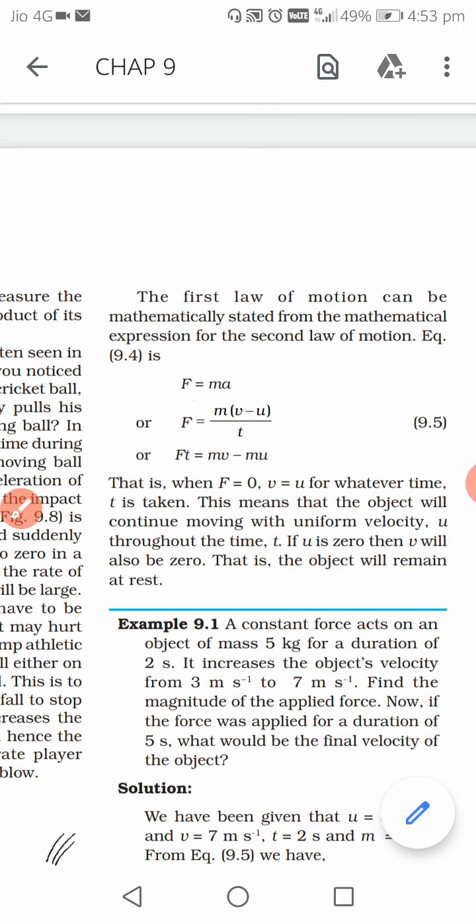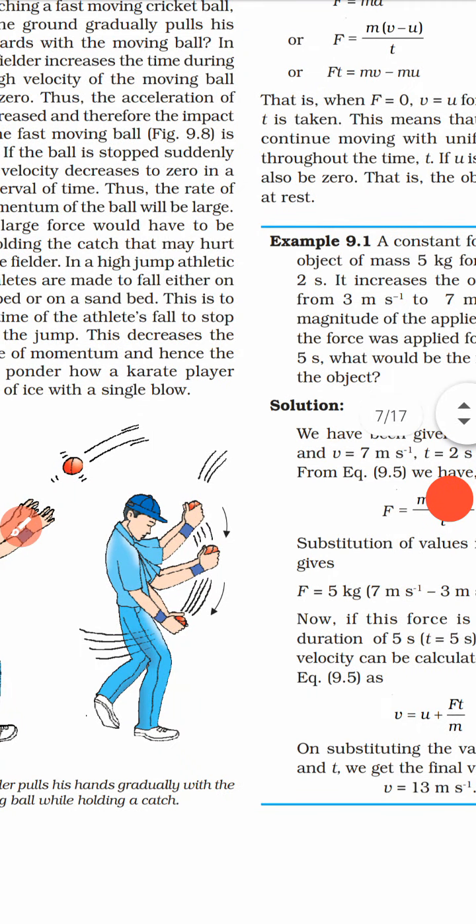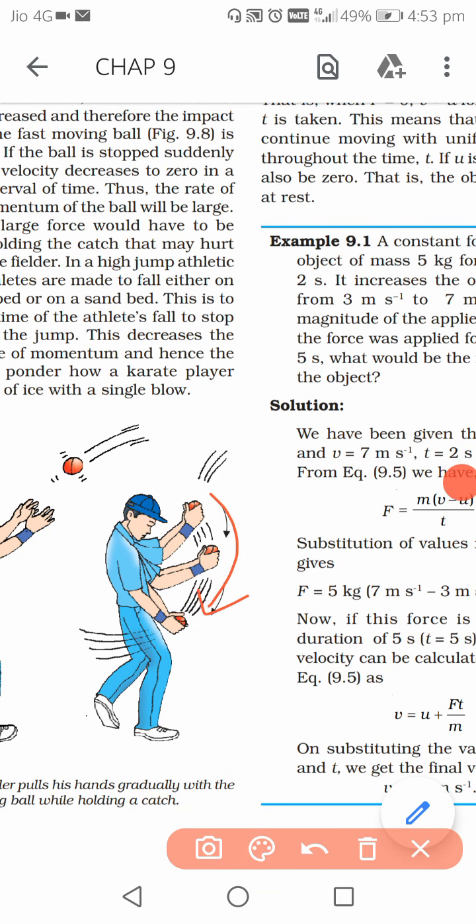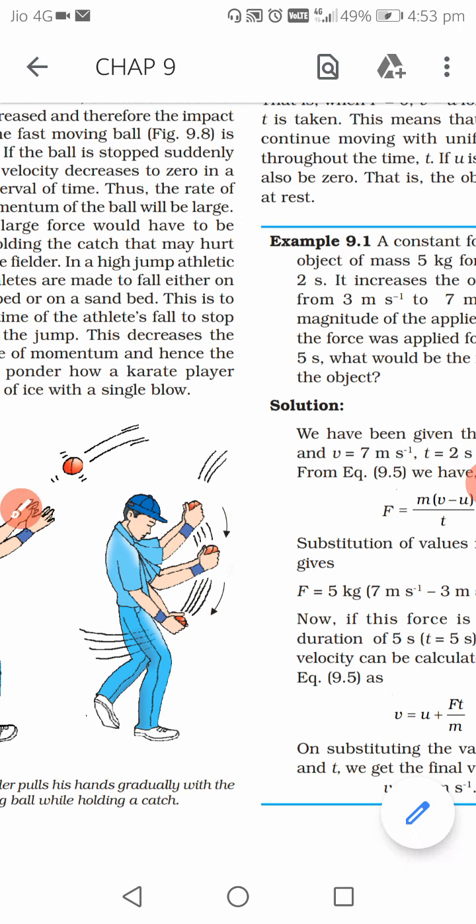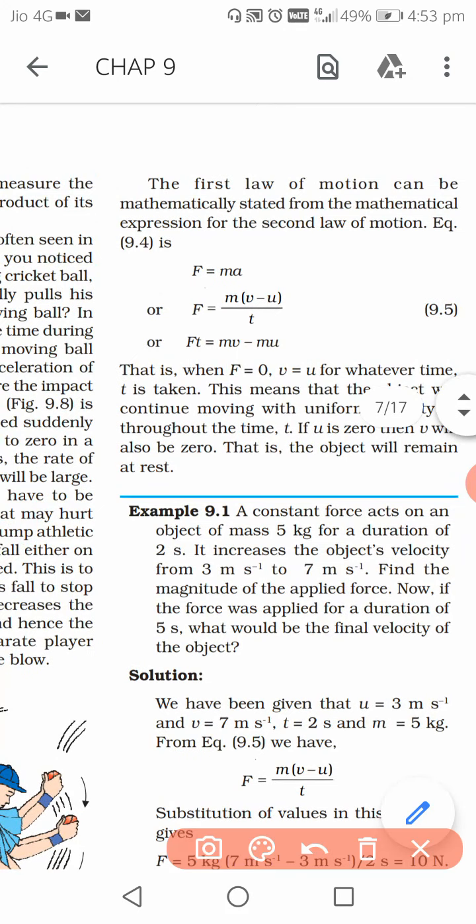But in the reverse case, if the person is pulling his hand in a downward direction, the person is giving more time to the ball to get stopped. And in that case, when the person is giving more time, what will happen? The more the time, the less the force, so the person will get hurt less. The force applied by the ball on the hand of the person will be less.